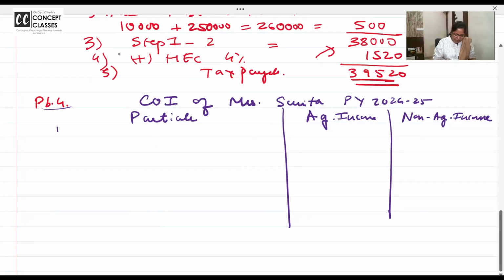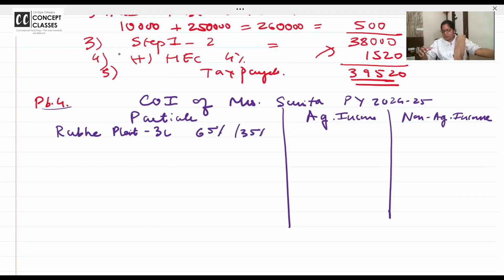Income from sale of rubber plant. So how much is the income from rubber plant? How much have they given? 3 lakh. And what is the ratio? For rubber plant, what did I say? 65%, 35%. Calculate. There may be a printing mistake in the book, so don't just copy the figure. Put 3 lakh in memory.